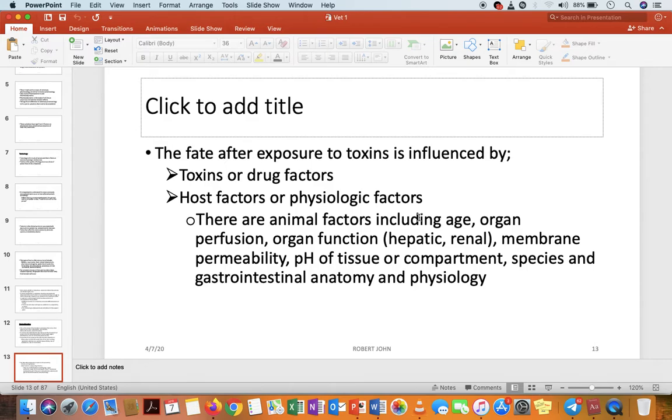The fate. So the outcome after exposure, or what will be the result of the exposure to the toxins, and what are the issues that influence this outcome of the exposure to the toxins. So toxin or drug factors can influence the outcome of the exposure to toxins, the toxin itself and the drug factors, and also host factors or physiological factors, the factors of the animal itself.